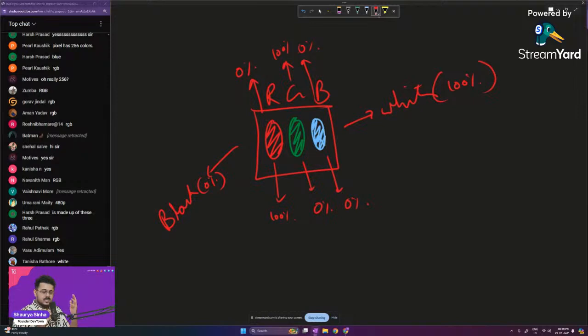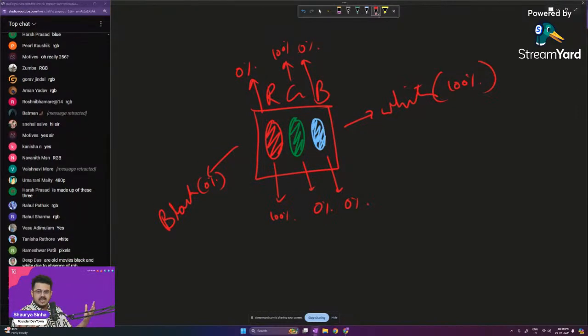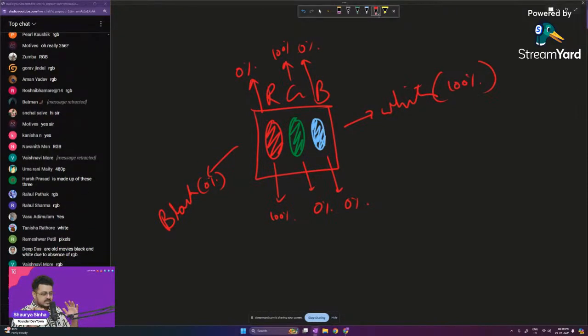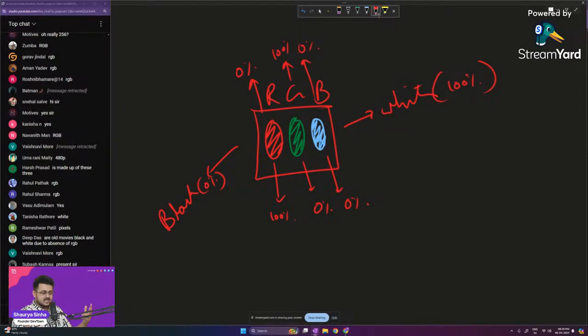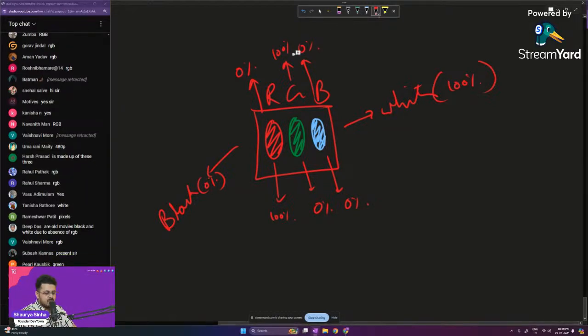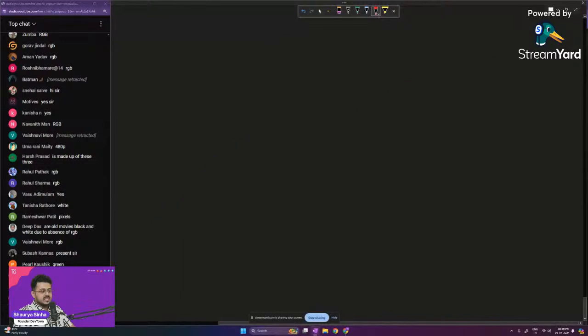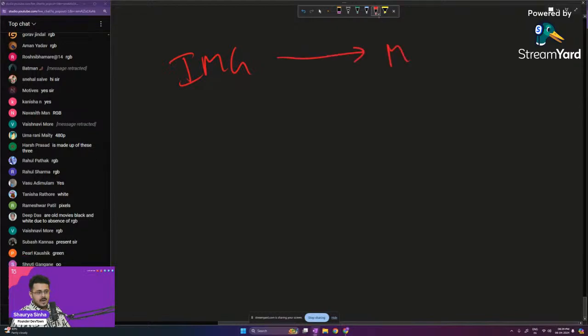Now for a computer, it is very difficult to understand images. Please try to understand it. Computers cannot understand images. There is no perceivable way of understanding something for a computer that is just visual in nature. But we want our computers to understand these images, right? So for that, we have a way of converting these images into a mathematical representation. Any image can be converted into a mathematical representation, guys.